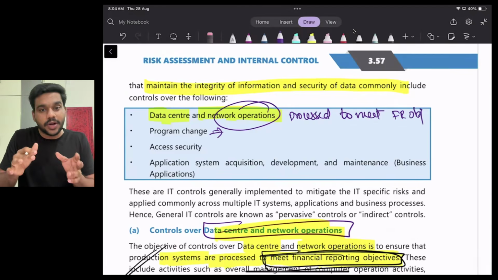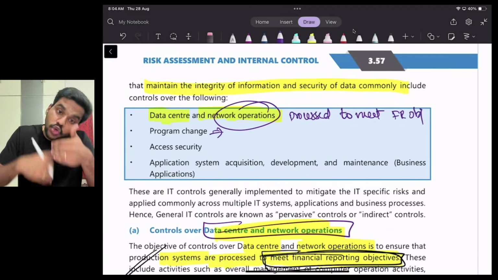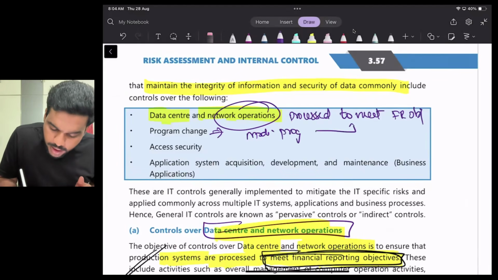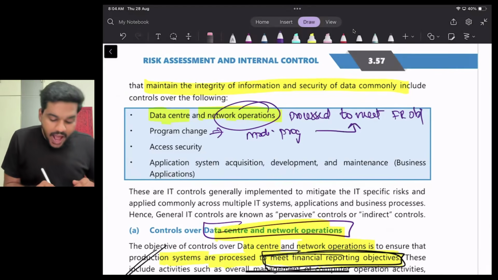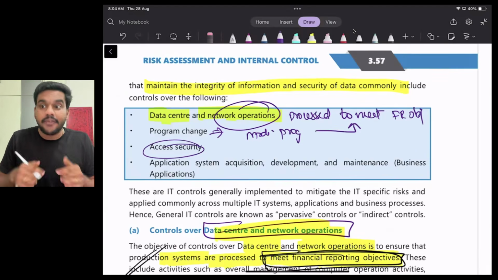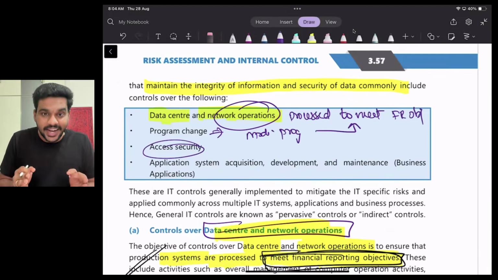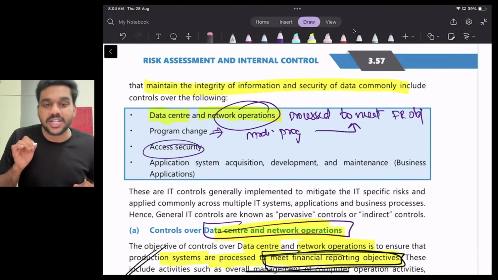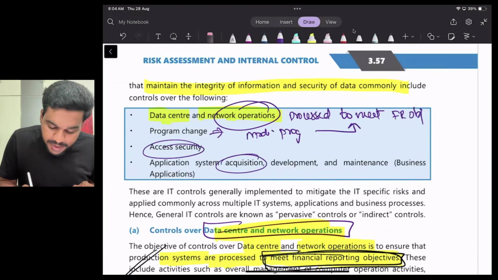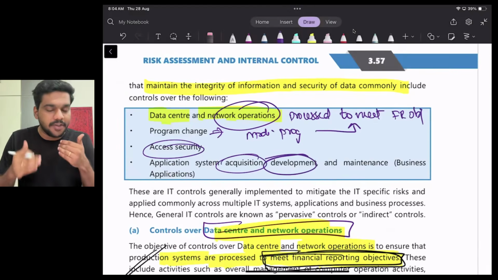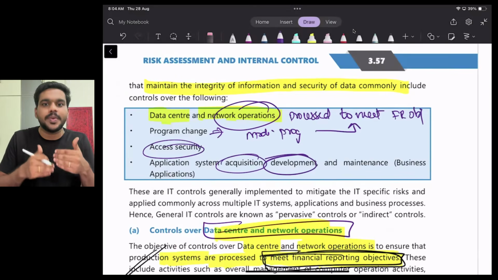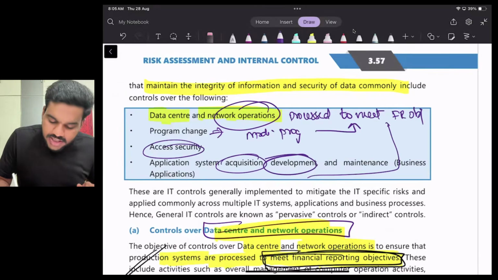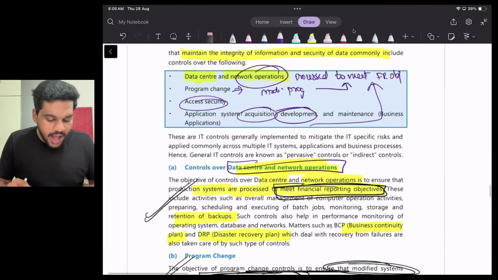Next, program change. Whenever we are changing the program, we have to ensure our new, modified program also meets the financial reporting objective. Access security: we have to ensure our program and data access is authenticated and authorized to meet the financial reporting objective. And whenever we are developing a system, there should be some control. The system should be developed, configured, and implemented in such a way that it helps us to meet our financial reporting objective. Am I clear to you?